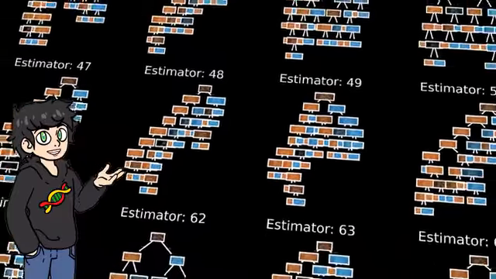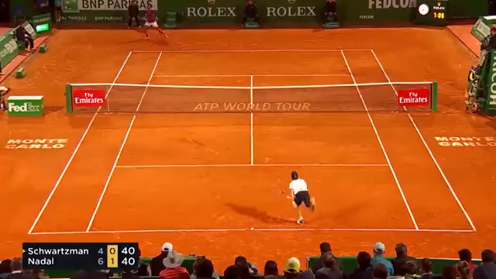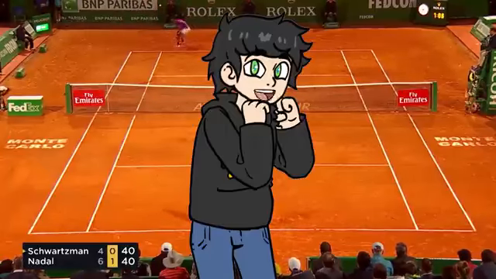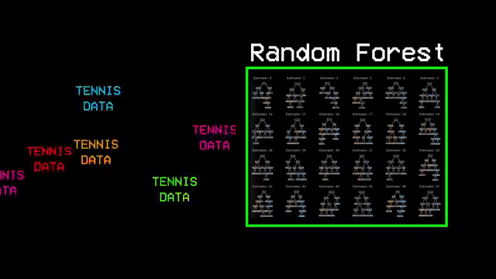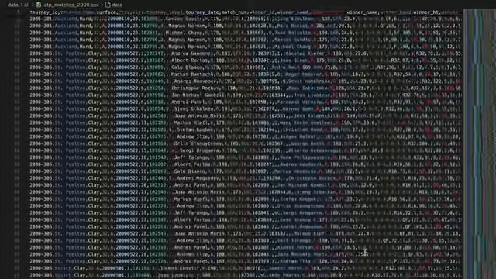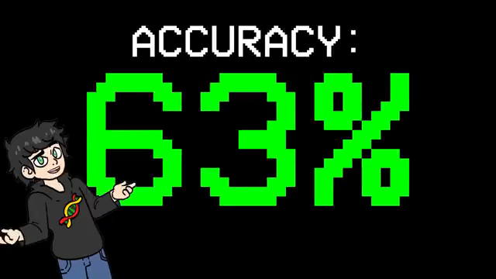This is a random forest, a powerful machine learning algorithm based on decision trees. And this is tennis, a sport I'm kind of obsessed with. In this video, I'll build a random forest, throw at it a bunch of tennis data, and then make it predict tennis match outcomes and predict the winner of a big tennis tournament. And we'll see how it performs.